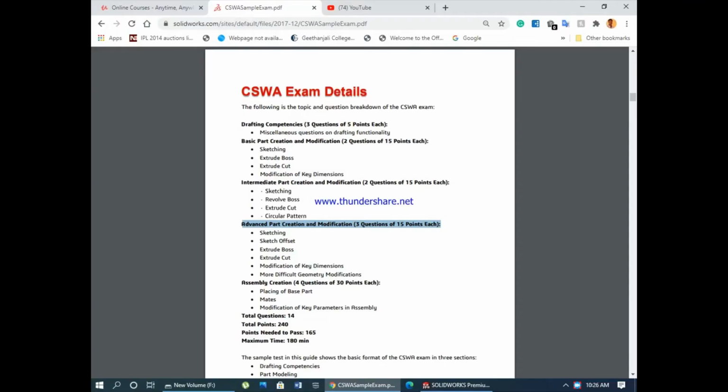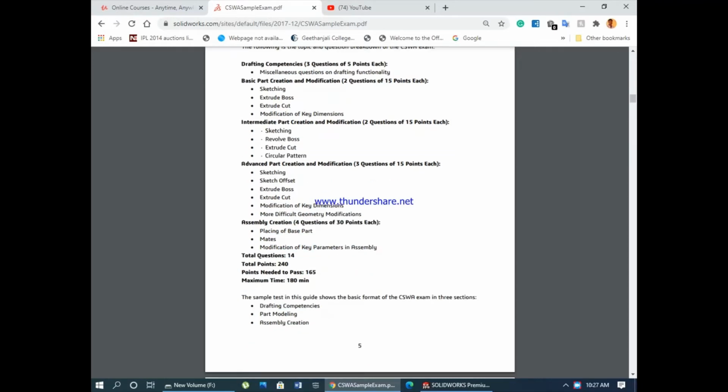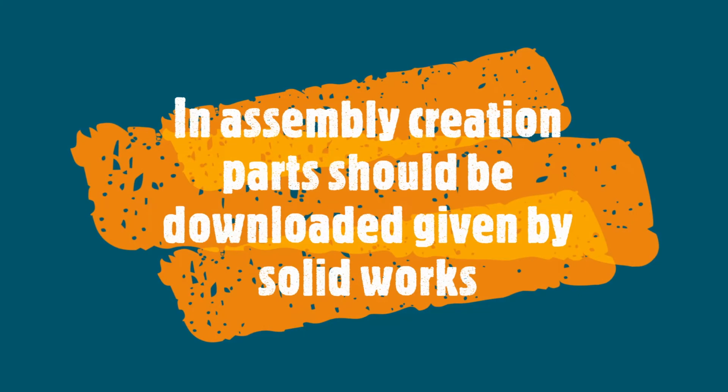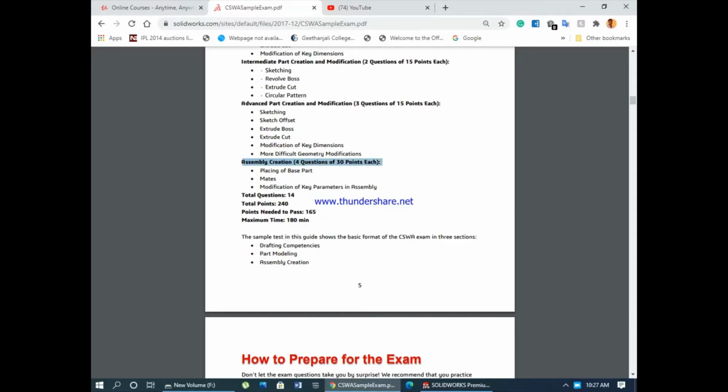Then the next one is advanced part creation and modification. This has 3 questions of 15 points each. Topics covered are again sketching, sketch offset, extrude boss, extrude cut, modification of key dimensions, and more difficult geometry modifications. The difficulty range is a bit bigger, so you need to practice these topics thoroughly. Typically, to successfully complete this CSWA exam, you need to practice SolidWorks for 6 months, then only you will be familiar.